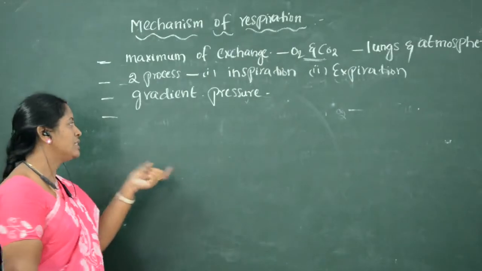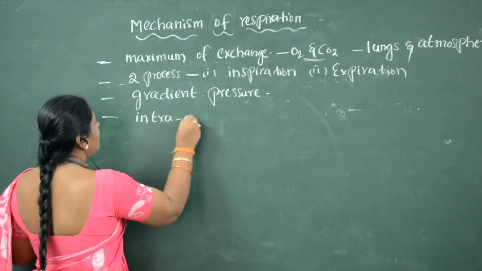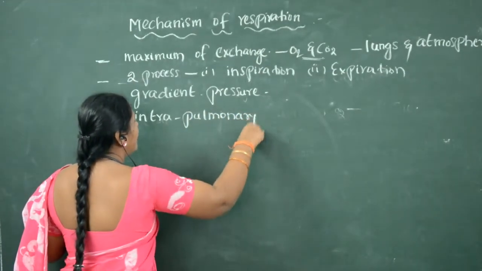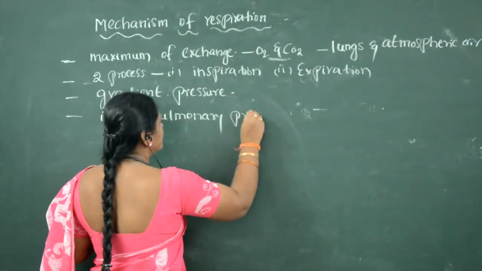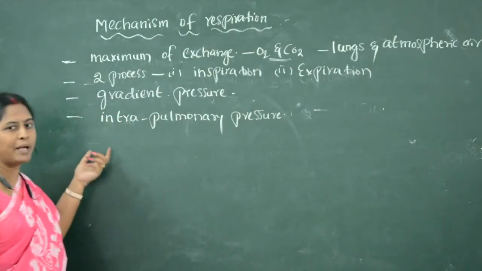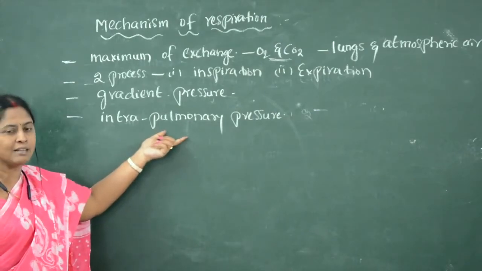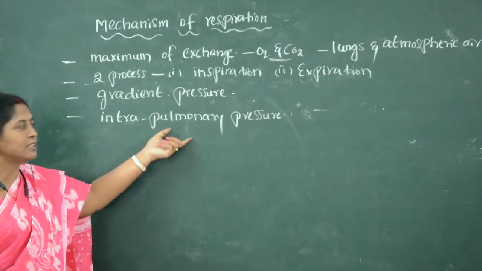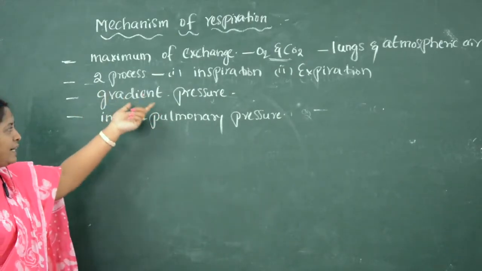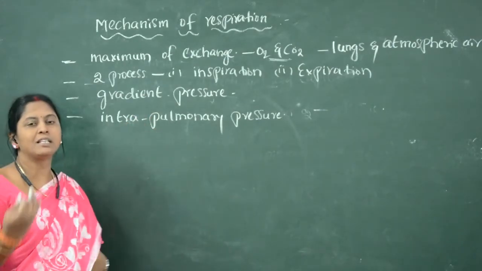That we can call the intrapulmonary pressure. What is meant by intrapulmonary pressure? The pressure which is exerted by the lungs, that is inside the lungs. The exchange of gases depends upon the gradient pressure. Gradient pressure is nothing but the intrapulmonary pressure which is exerted in the lungs.